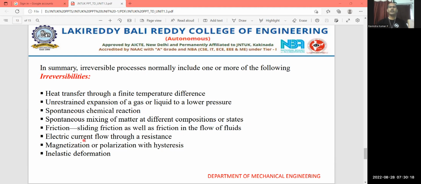Electric current flow through the resistance: if it is zero resistance, it is a reversible process. So electric current flow through a resistance is an irreversible process. Magnetization and/or polarization with hysteresis, inelastic deformation.